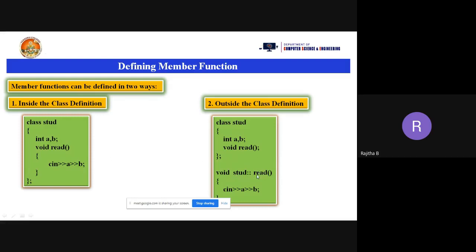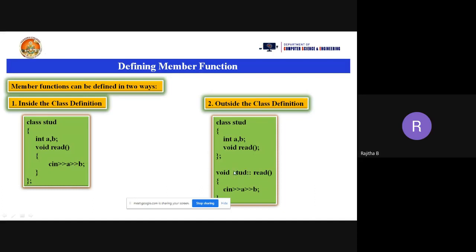What is the meaning of the scope resolution operator? It tells the extent to which we can use that particular function or data member, that is, the scope of that particular data member or member function. So the syntax tells that the read function scope belongs to which class?